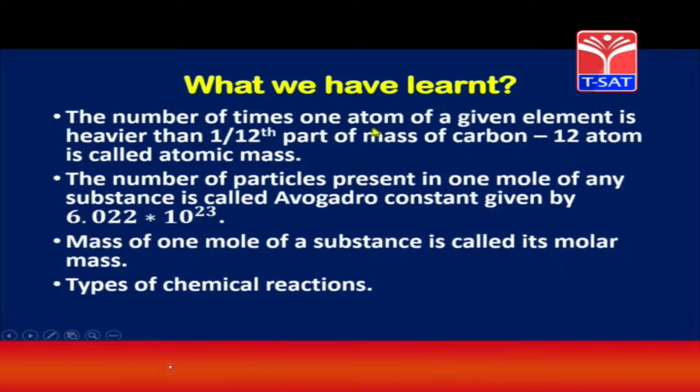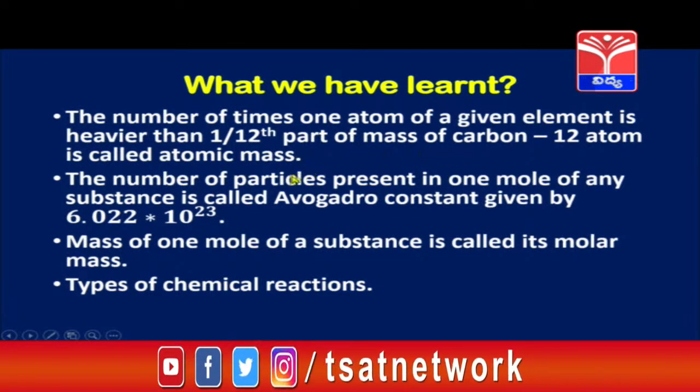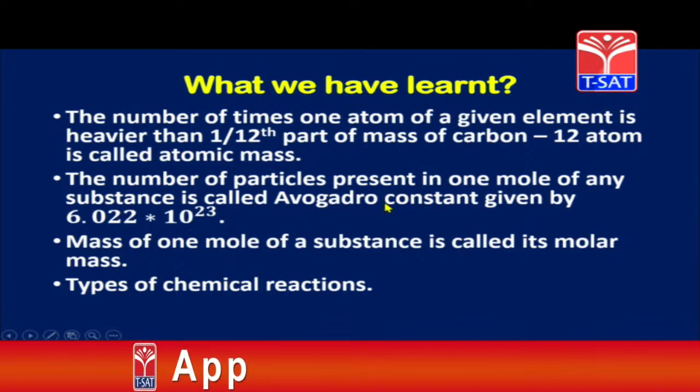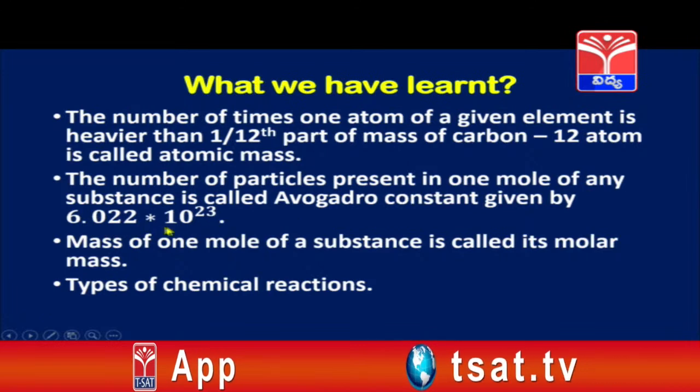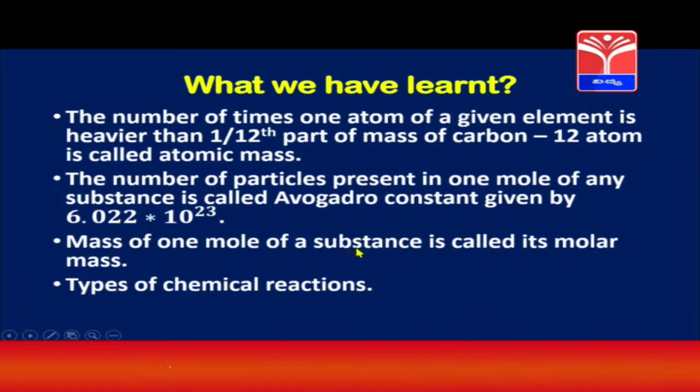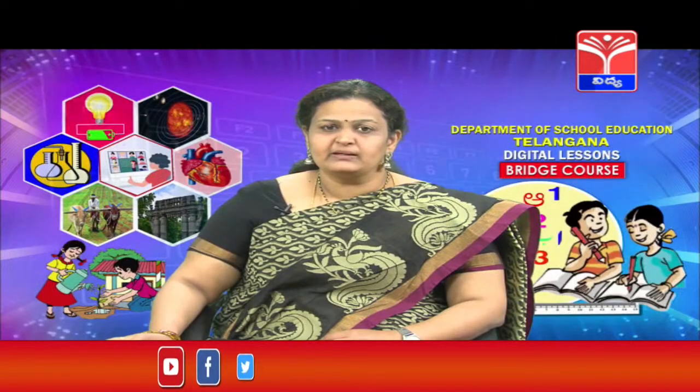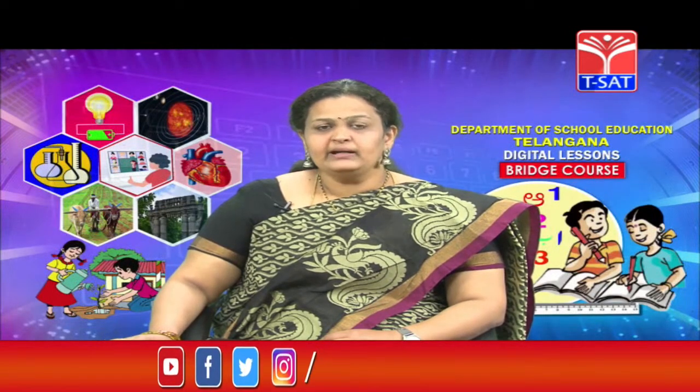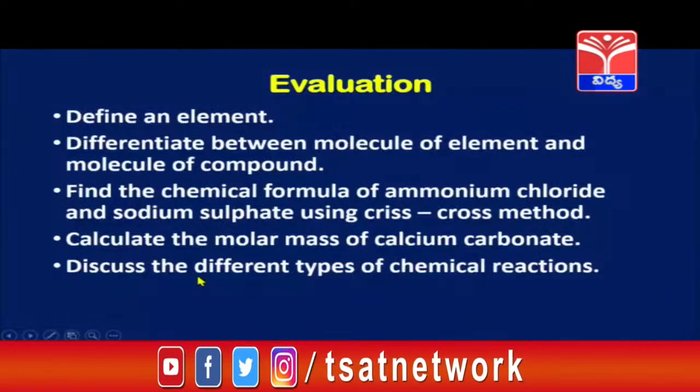The number of times one atom of a given element is heavier than 1/12th part of mass of carbon-12 atom is called its atomic mass. The number of particles present in 1 mole of any substance is called Avogadro constant, given by 6.022 into 10 power 23. Mass of 1 mole of a substance is called its molar mass, and then we have seen different types of chemical reactions. Children, take a look at these questions and try to answer them.